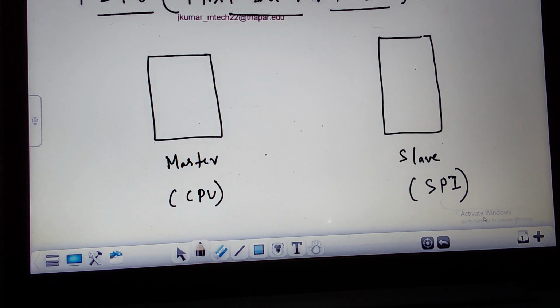If the master is working with one clock frequency and the slave is working with a different clock frequency, say the slave has a low clock frequency and the CPU has a high clock frequency, and I transfer data from the master to the slave, are there chances of data loss, or will it receive all the data? Both are working at different clock frequencies. What happens basically is that data is lost.